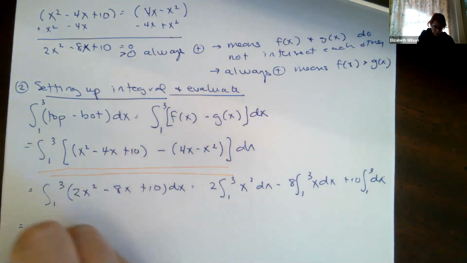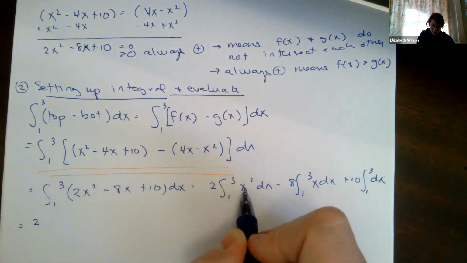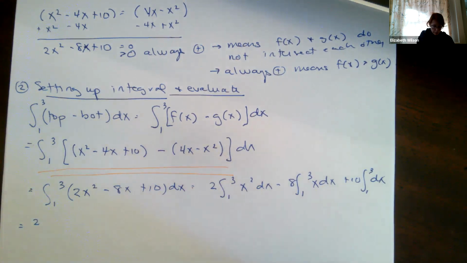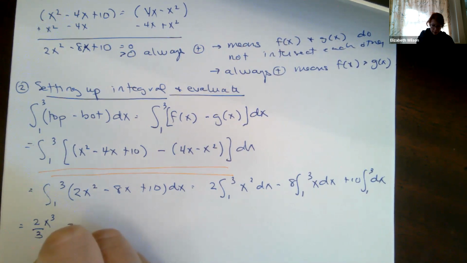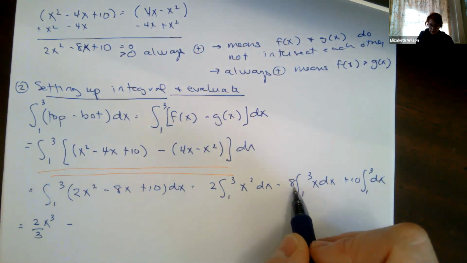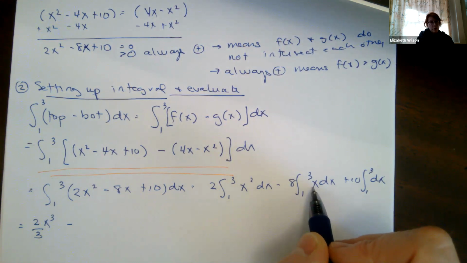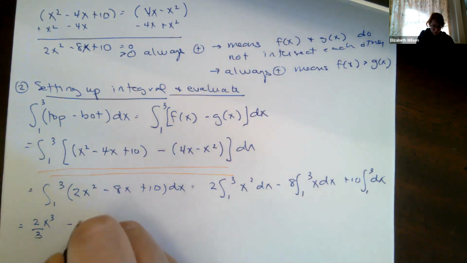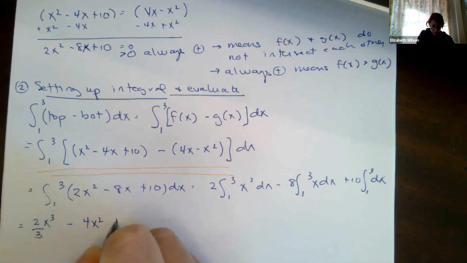So that's going to give us 2 times x squared. I do the power rule, which means x cubed all over 3 minus, this is 8 times x squared over 2, right? X squared over 2. 8 divided by 2 is 4, so 4x squared plus 10 times x.